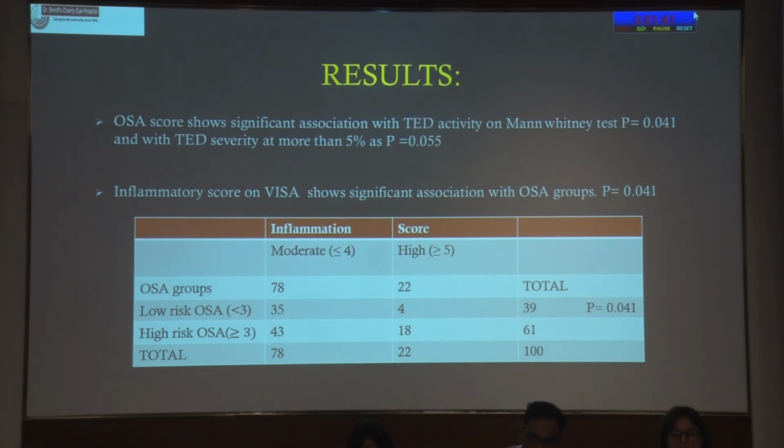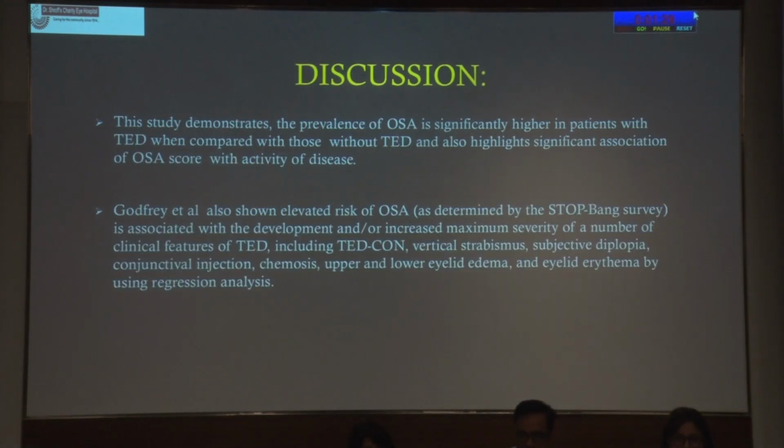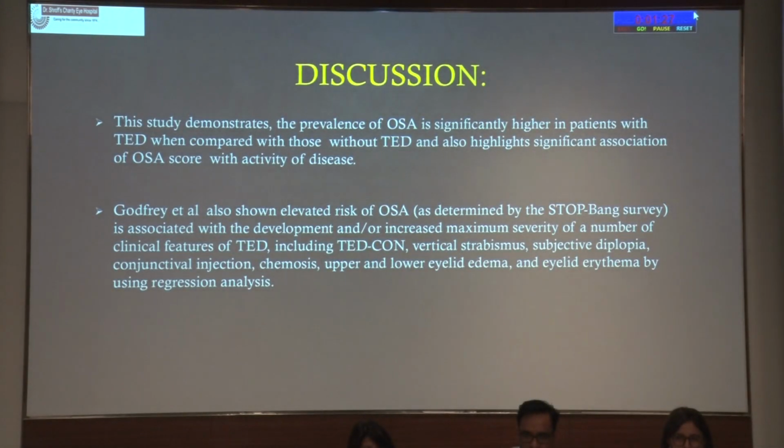However, with thyroid severity, it has shown some association, although more than 5 percent. So inflammatory scores on BIJA show significant association with the OSA group, and this table demonstrates that. Coming to the discussion, this study demonstrates that the prevalence of OSA is significantly higher in patients with thyroid eye disease compared to those without thyroid eye disease, and also had a significant association.